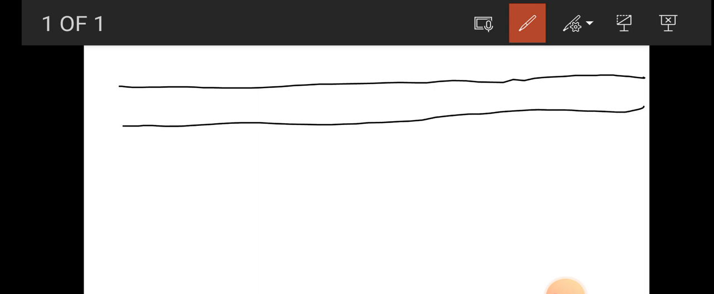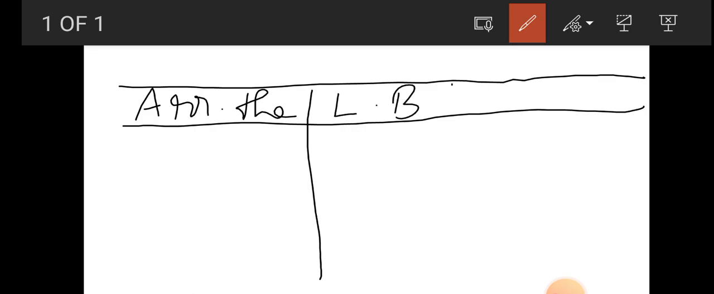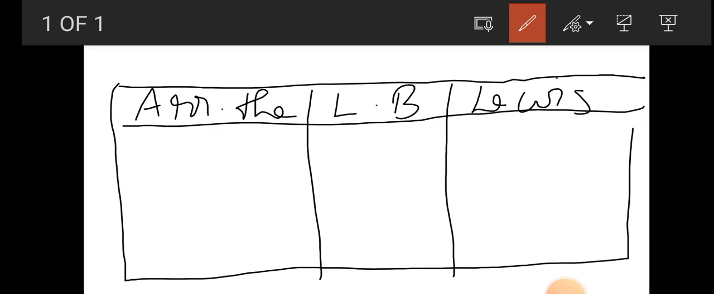The first column refers to Arrhenius theory. List down all the limitations here. The second one is the Lowry and Bronsted concept. List down all the features. The third is Lewis theory. In one table, you can summarize all these things. Presenting in this way will help you fetch more marks from the examiners.